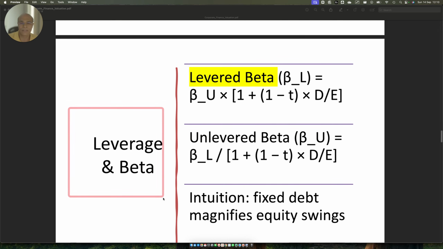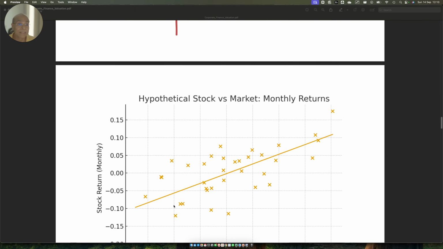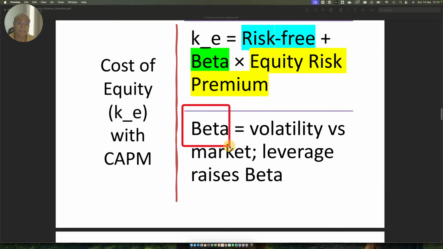This is important, friends. The levered beta reflects how much the company is levered, meaning how much debt the company is holding. If a company has zero debt, then whatever beta you see here, which I spoke about, will be industry specific. A telecom industry will have a different beta, the oil industry will have a different beta, the pharmaceutical industry will have a different beta, because the pricing leverage an industry has depends upon the macroeconomic condition of the market.